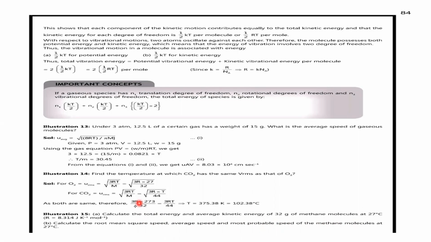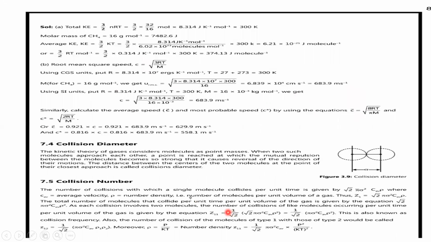So question one: calculate the total energy and average kinetic energy of 32 grams of methane molecules at 27 degrees C. This question is very important, so listen carefully. We know total kinetic energy is equal to 3/2 nRT, where n is the number of moles. The given weight of methane is 32 grams, and the molecular formula of methane is CH4, so the molecular weight is 16, because 12 plus 4 is equal to 16.